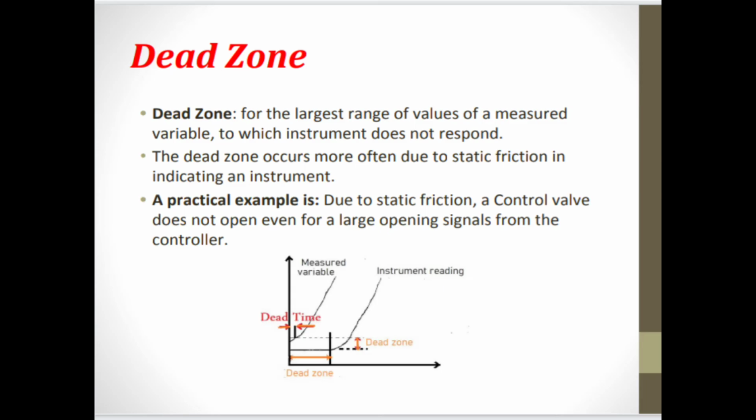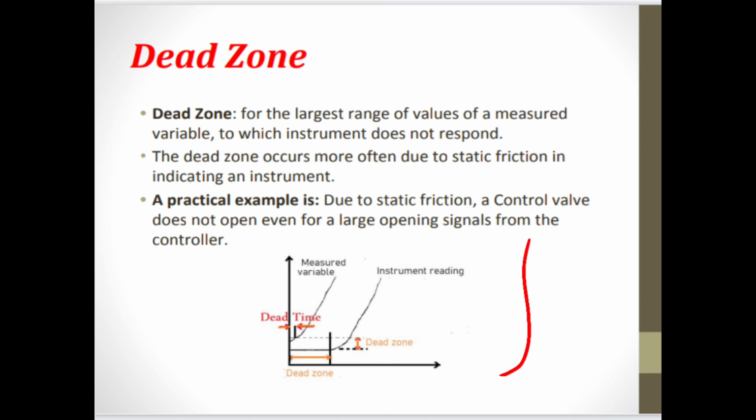What does dead zone mean? Dead zone is the largest range of values of a measured variable to which the instrument does not respond. The dead zone occurs more often due to static friction in an indicating instrument. A practical example is that, due to static friction, a control valve does not open even for a large opening signal from the controller. So here is the diagram of the dead zone.